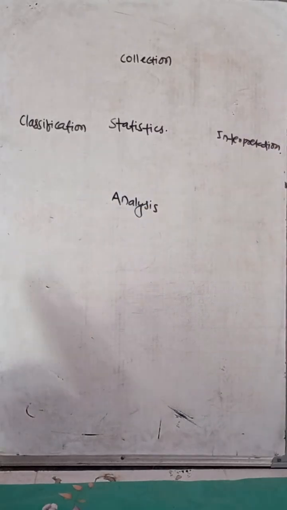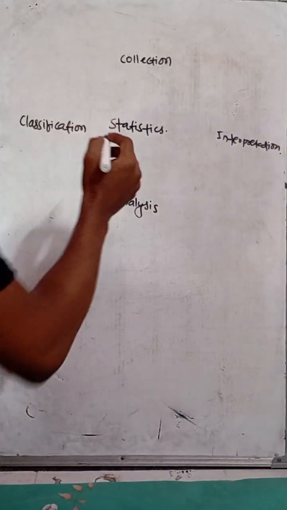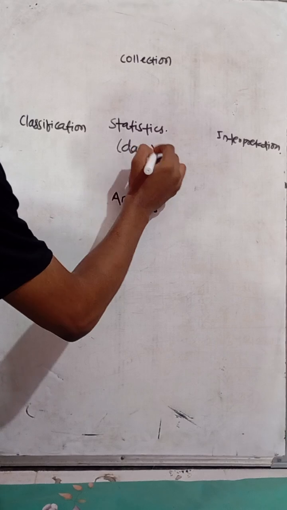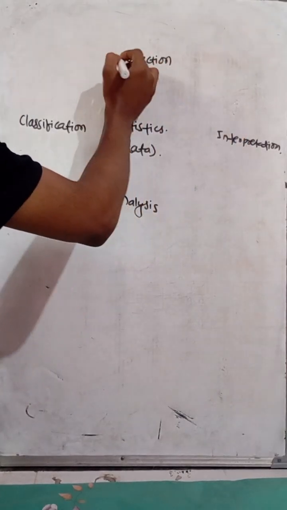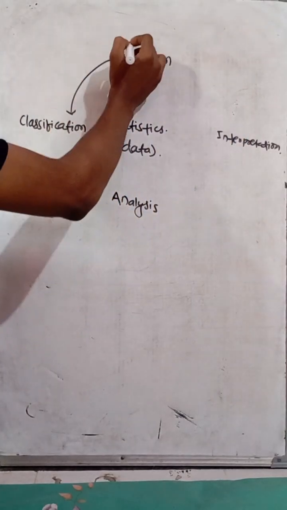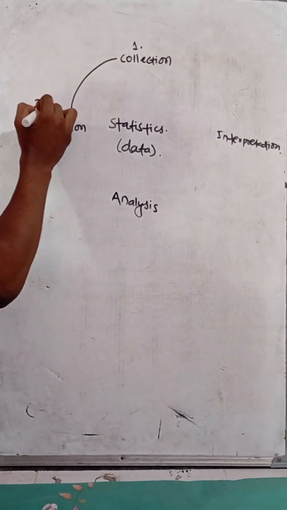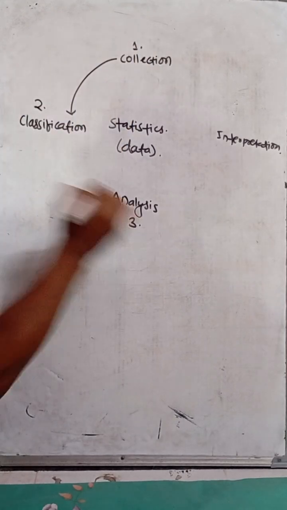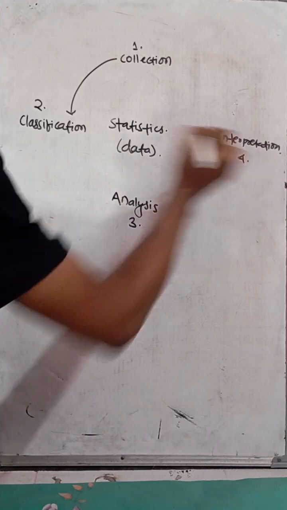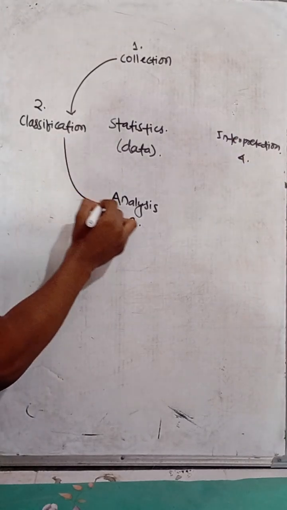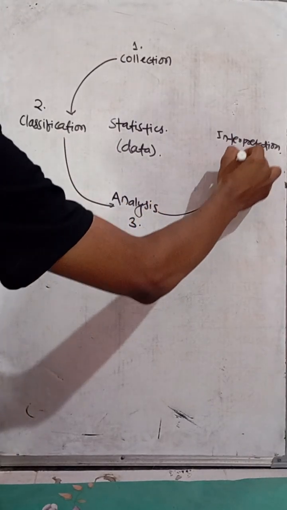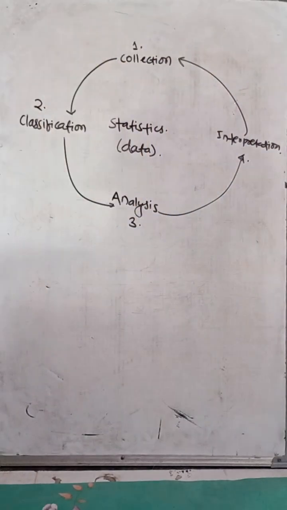Those are the 4 things around which statistics runs. We already talked about that: collection first, second classification, third analysis, and fourth interpretation. First we collect the data, we classify the data, then we interpret the data. That is the running of statistics.